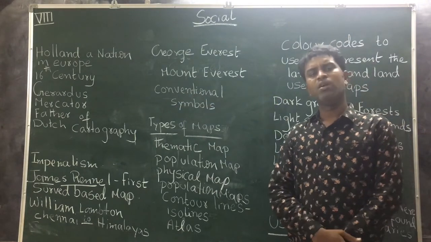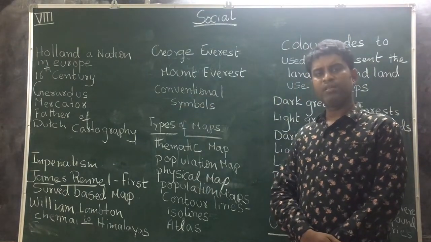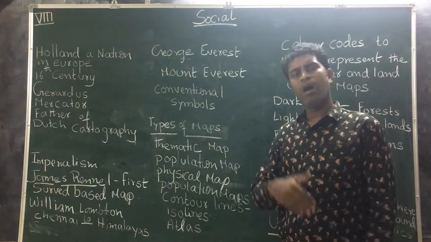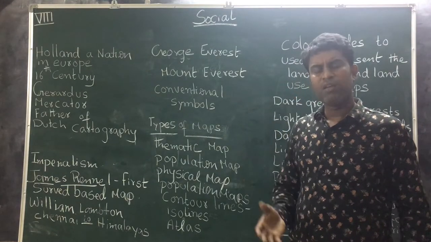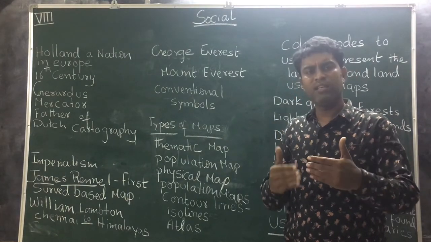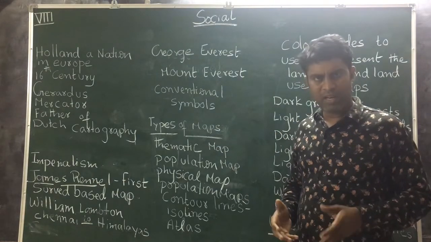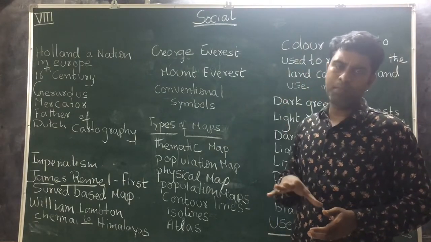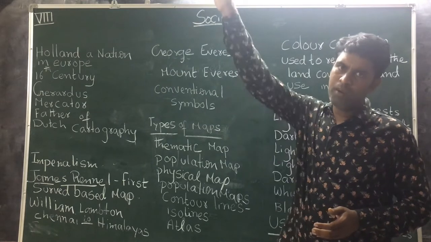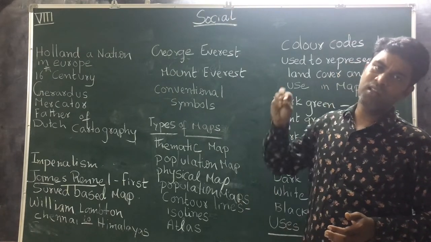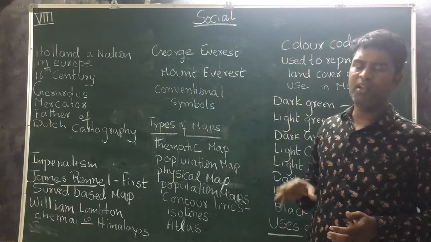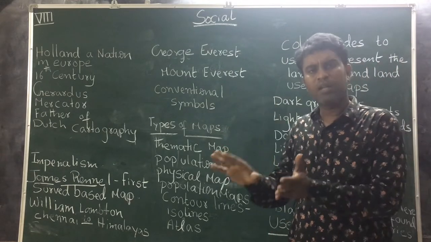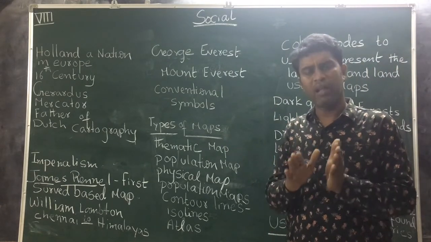Next, students, we discussed Al-Idrisi, an Arab map maker. He represented Arabia in the center of the map, and he showed the north part in the south and the south part in the north. That is what he did. And he also showed only the north part of Africa. This is about Al-Idrisi.